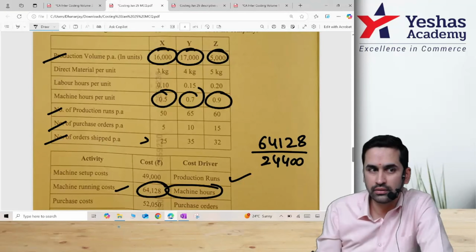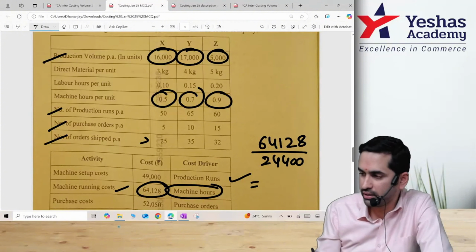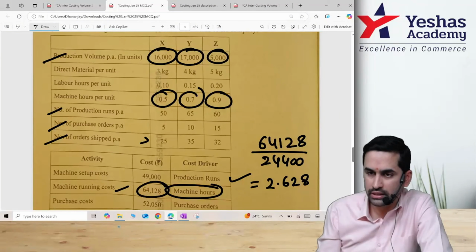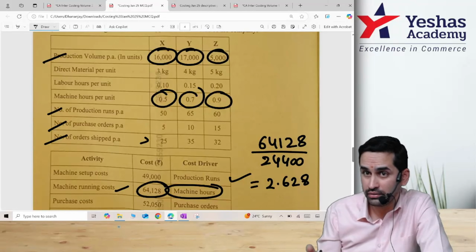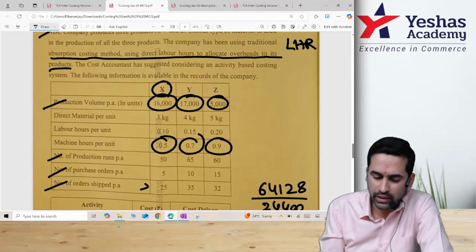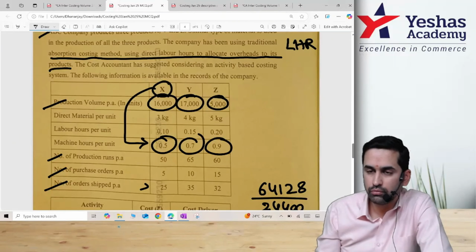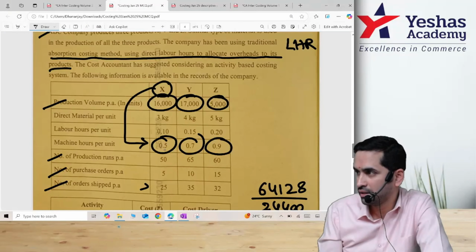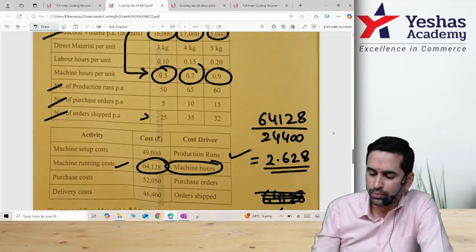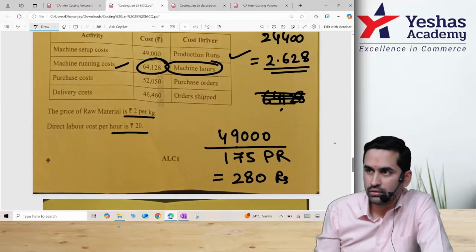Can someone double check? Is it correct? Then when you divide, 2.628 per hour, correct? And if you are doing product X, how many hours are required to make 1 unit of X? 1 unit of X is 0.5, correct? If you do 0.5 into 2.628 per unit, if I want, what's the number?